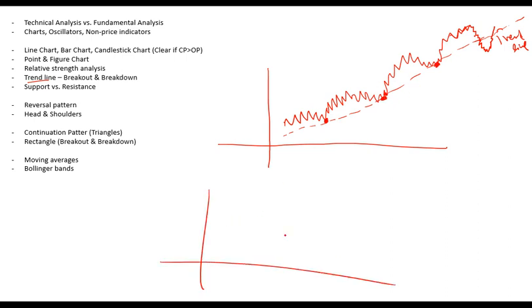On the other hand, if you want to make a downtrend line, it is made by joining the tops of the stock price chart. This is known as a downtrend, and this is known as an uptrend. So when you make an uptrend line, you join bottoms. When you make a downtrend line, you join tops.